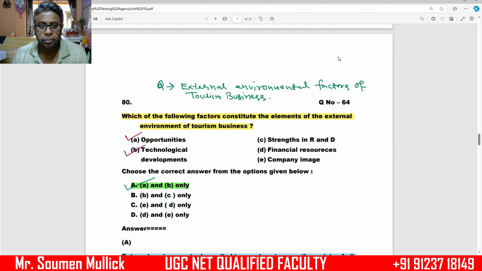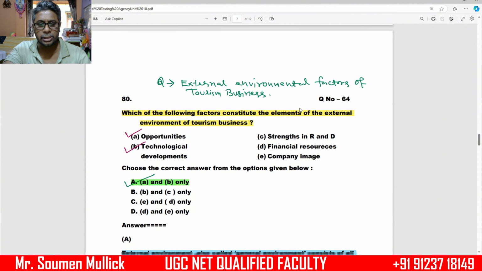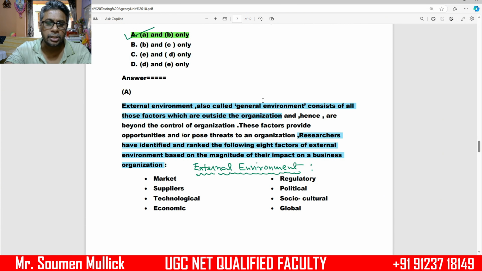Our next question, question number 64. Discuss the external environmental factors of tourism business. The question is, which of the following factors constitute the elements of the external environment of tourism business? Number one, opportunities; number two, technical development. So A and B are correct. The external environment, also called the general environment, consists of all those factors which are outside the organization.